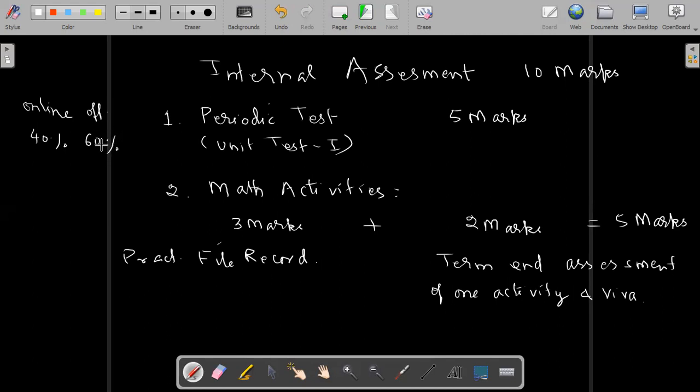This is the formula that we applied last year also for calculating 10th and 12th results. So CBSE said if the first term is offline, then we will take 60% of this. If the first term is online, we will take 40% of these marks. So like this, it will be the term 1 syllabus.